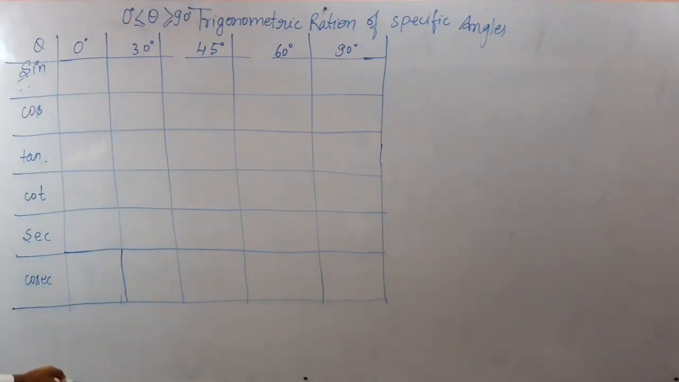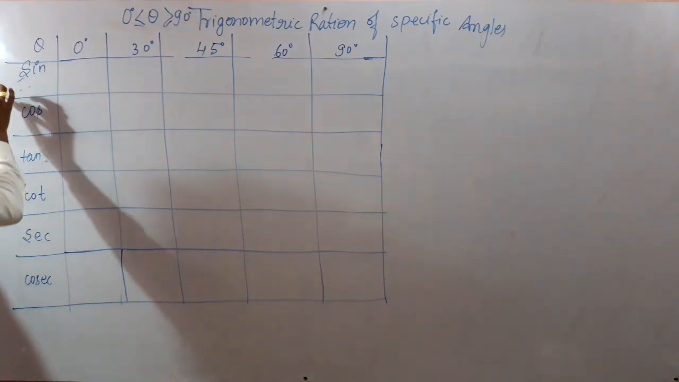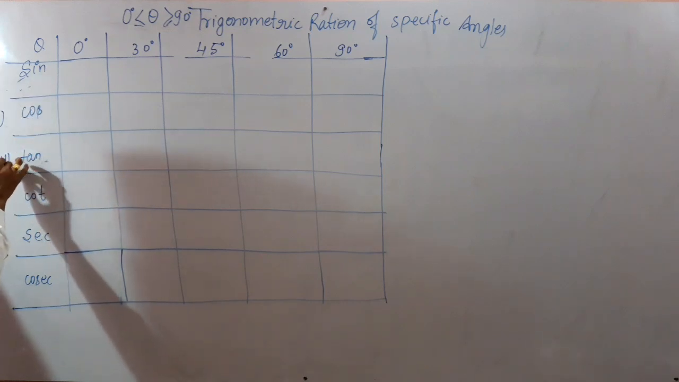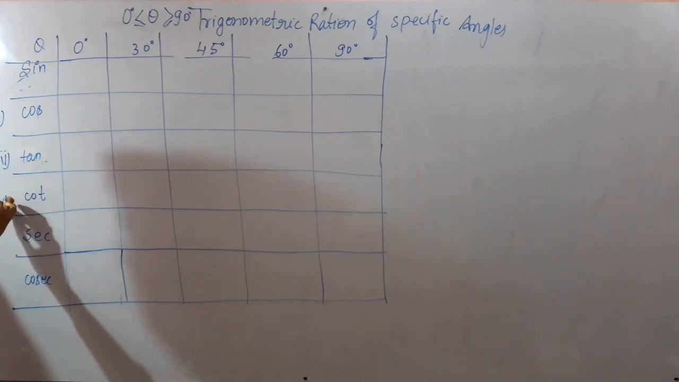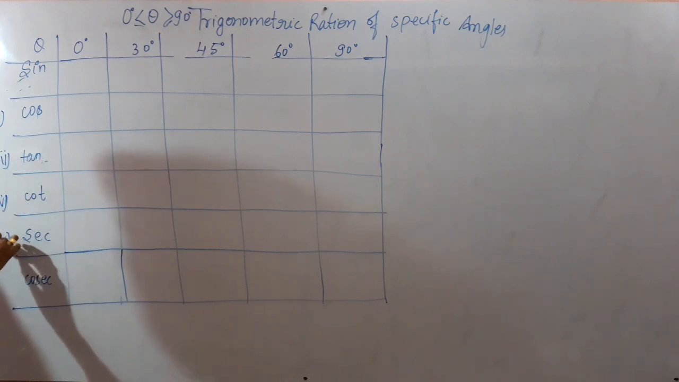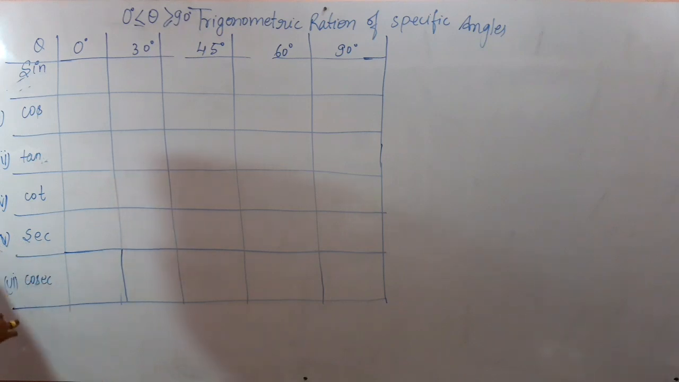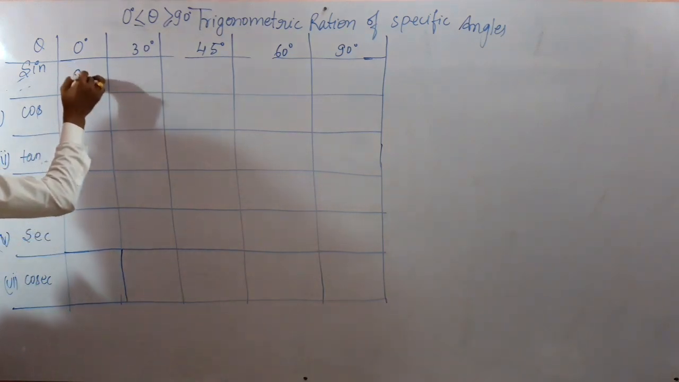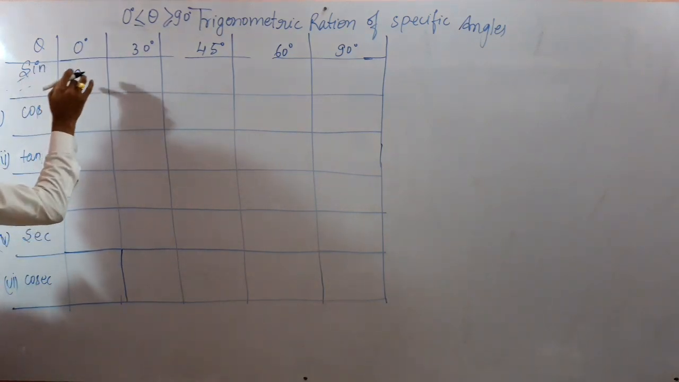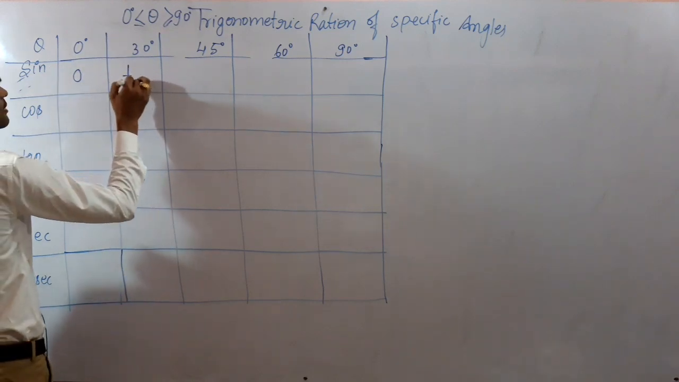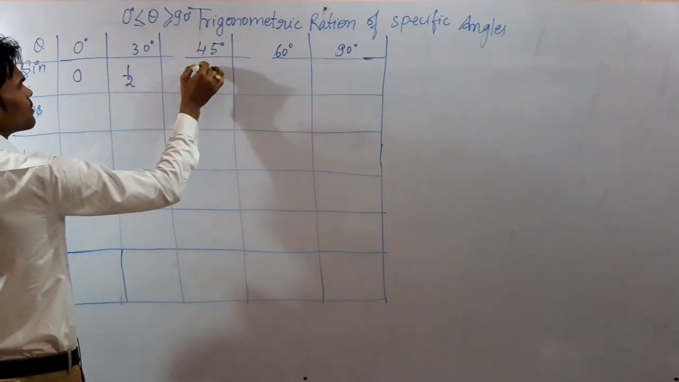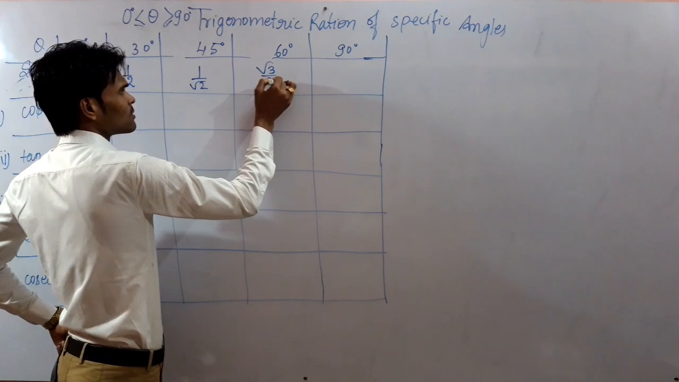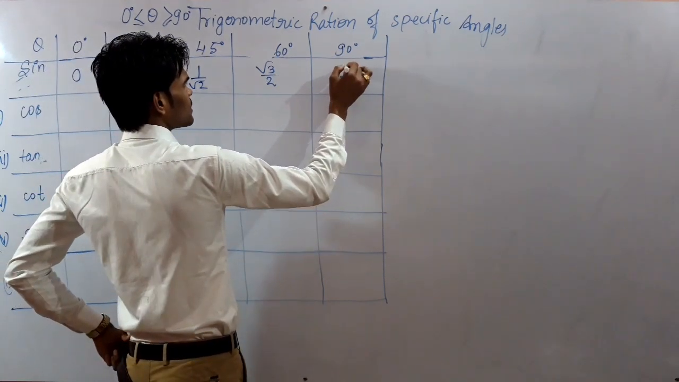So say here, this is the trigonometric ratio number 1, that is sine, cos, tan, cot, sec and here cosec. Now we need to fill up the values. See here, sine 0 is 0. We study like this: sine 0 is 0, sine 30 is 1 by 2, sine 45 is 1 by root 2, then sine 60 is under root 3 by 2, then sine 90 is 1.